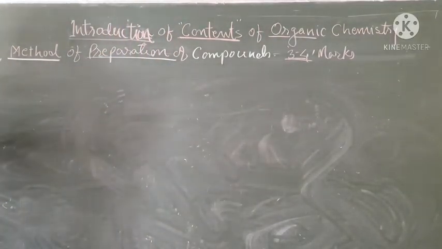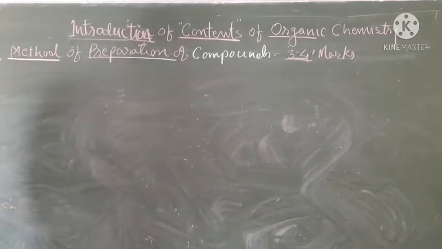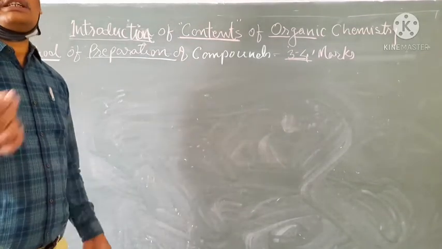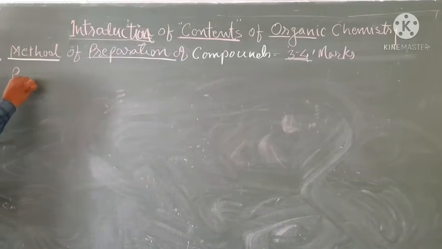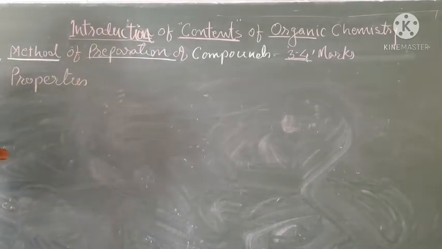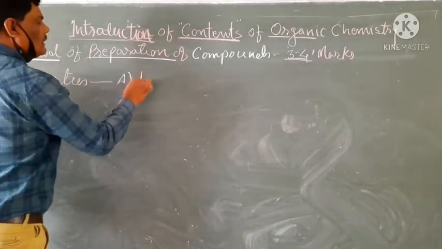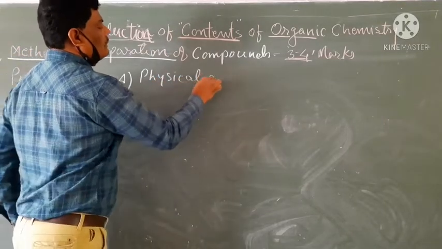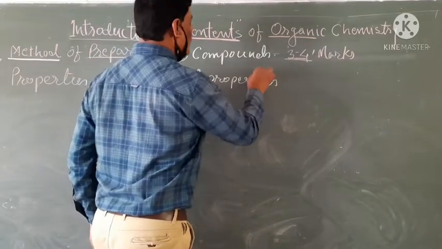After we learn how to prepare a compound, we have to discuss its properties. Therefore, the sixth content is properties. In properties, we have to discuss two things. The first one is the physical properties of chemical compounds.